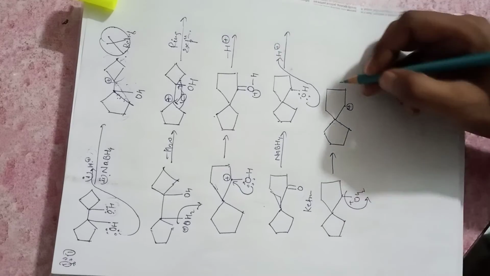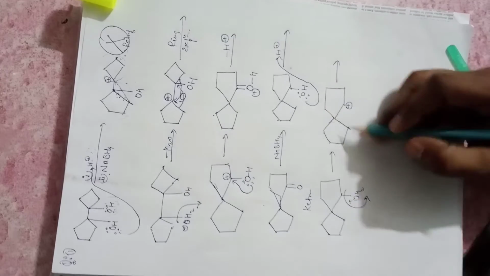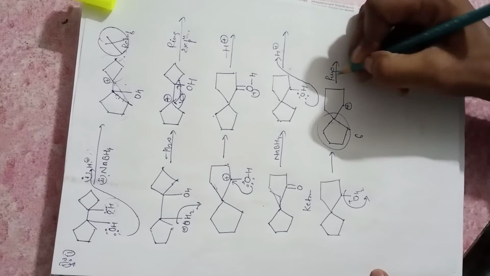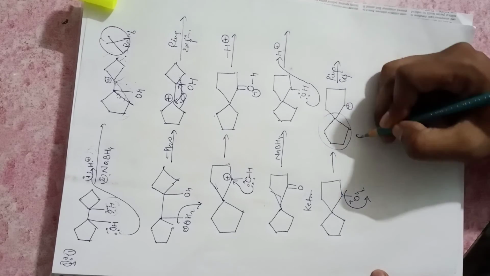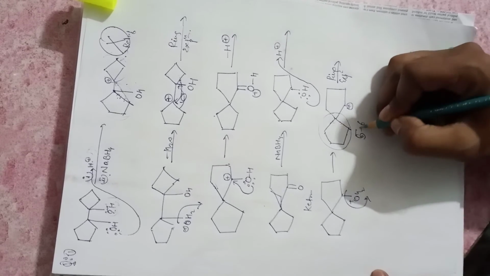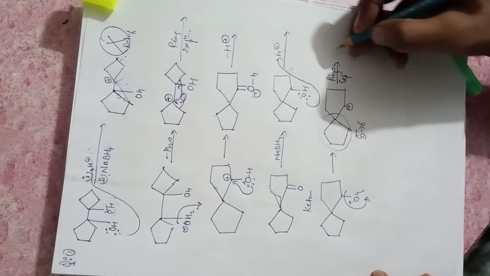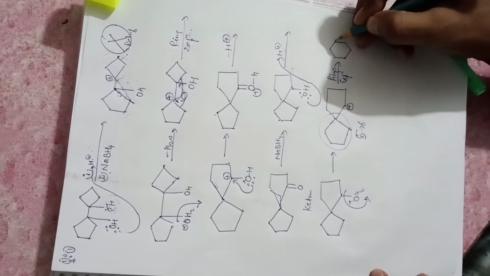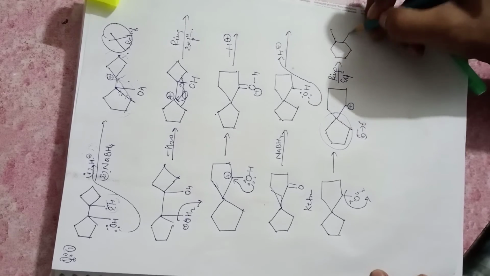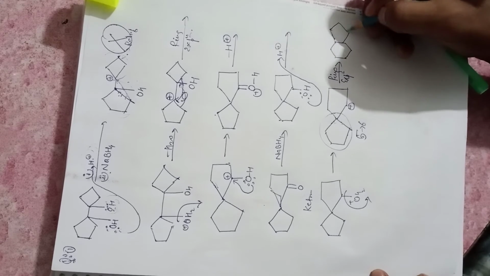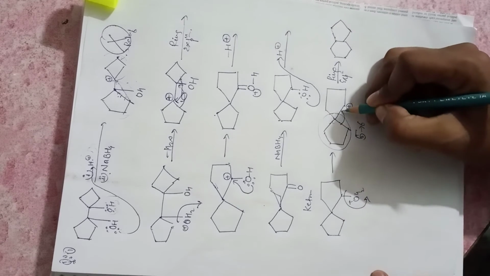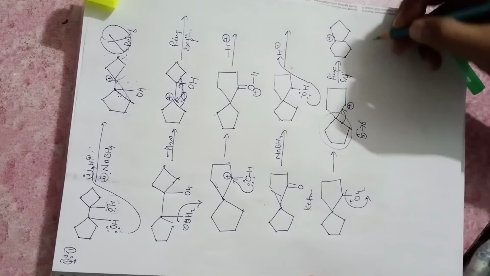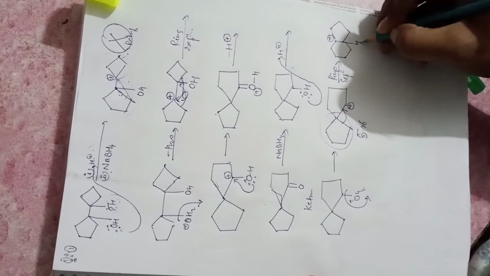Now the ring will expand here, and this 5-membered ring goes to a 6-membered ring. Since it is going from 5-membered to 6-membered ring, it will get more stabilized. And here it's your 5-membered ring as it is over here. Okay, right? Now here is the positive charge, here is one hydrogen.